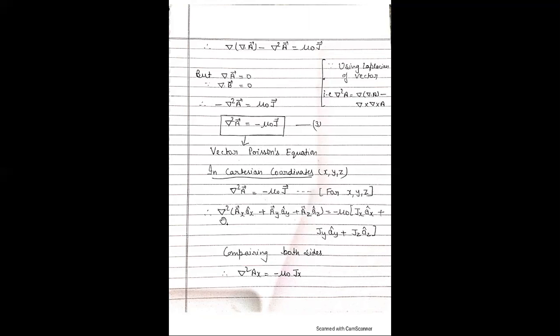In Cartesian coordinates, del square of A, with component Ax along the x-axis, unit vector ax, plus Ay in the y direction, unit vector ay, plus Az in the z direction, unit vector az, similarly is equal to minus mu naught Jx along the x-axis, unit vector ax, plus Jy ay plus Jz az in the z direction. Comparing both sides, del square Ax is equal to minus mu naught Jx.